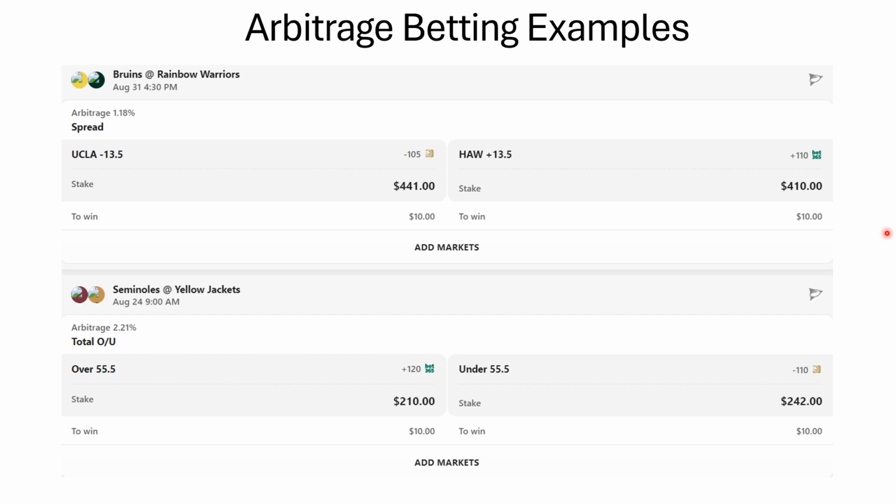But as you can see too, the amounts are kind of weird. So this is $441, this is $410. Sometimes it will be down to the cents. So it might tell you to bet $441.25. Just my advice, because sportsbooks kind of raise an eyebrow at that kind of thing. I would even say 441 is kind of goofy. I would probably lower this to 440 and keep this at 410, and I don't know how much that would take off of your profit.